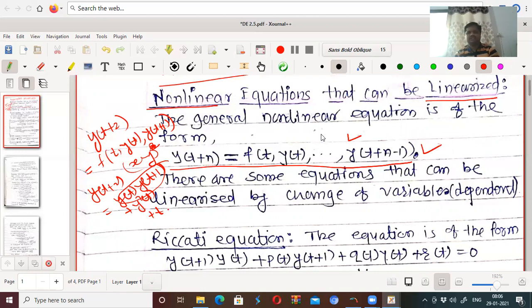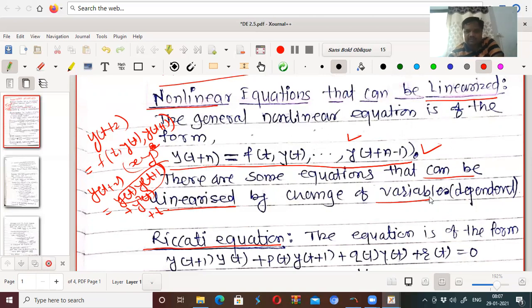But there are some nonlinear equations which can be solved, and one type of nonlinear equation which can be solved is the Riccati equation. The given equation is nonlinear, but it can be transformed to a linear equation, or we can say it can be linearized by a substitution method, that is, the change of variable method.